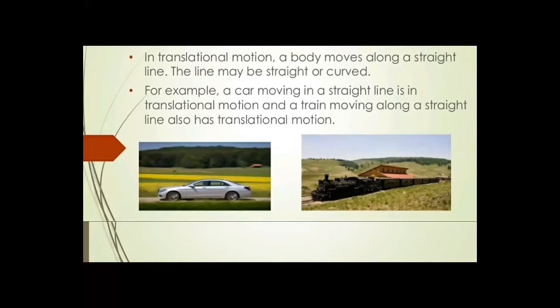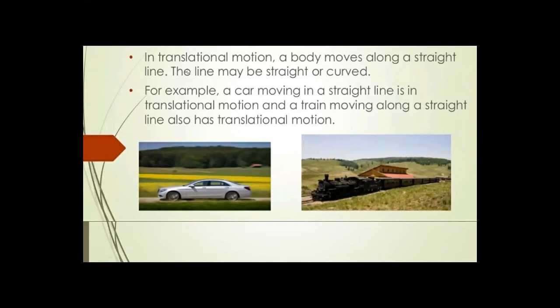That is not possible. So the total particle of the car is moving from one point to another. That's why it is said to be translatory motion, translational motion, or linear motion.